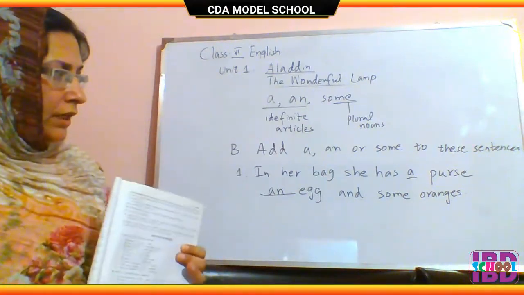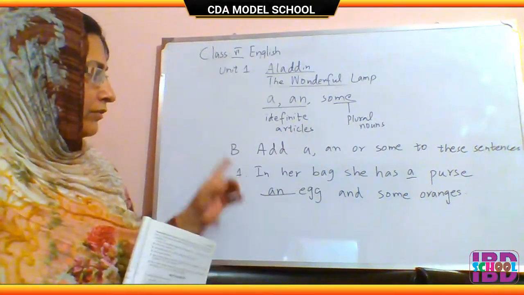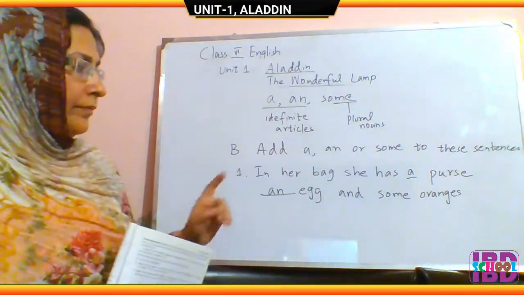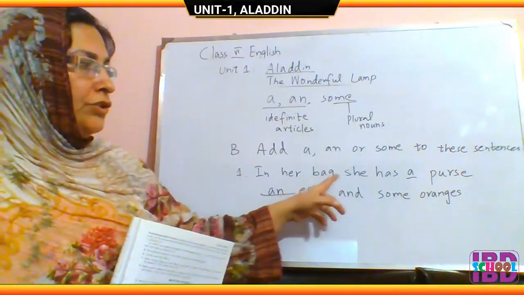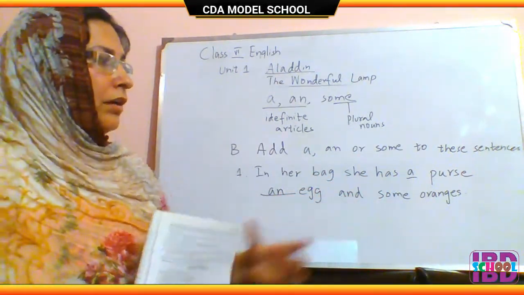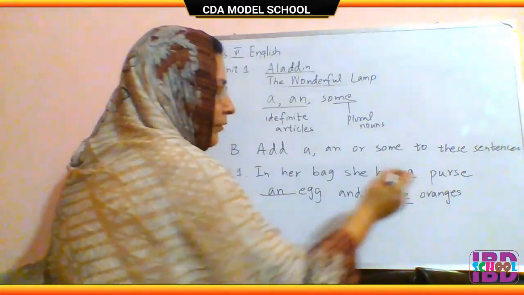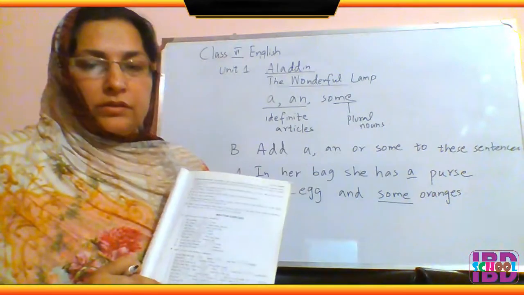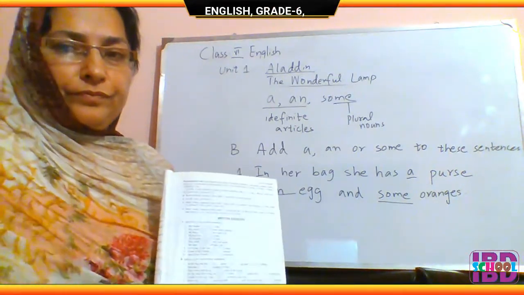So you have been given an exercise in your book, which is add a, an, or some to these sentences. For example, in her bag, she has a purse, an egg, and some oranges. You will do this exercise in your books and copies also.